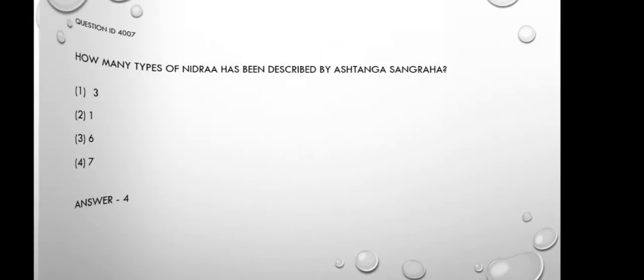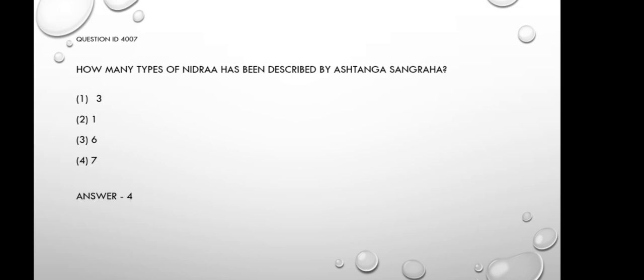Now, the next question, question number 7. How many types of Nidra has been described by Ashtanga Sangraha? Option 1, 3; option 2, 1; option 3, 6; and option 4, 7. According to Ashtanga Sangraha, Ashtanga Hridaya and Charaka, there are 7 types of Nidra.